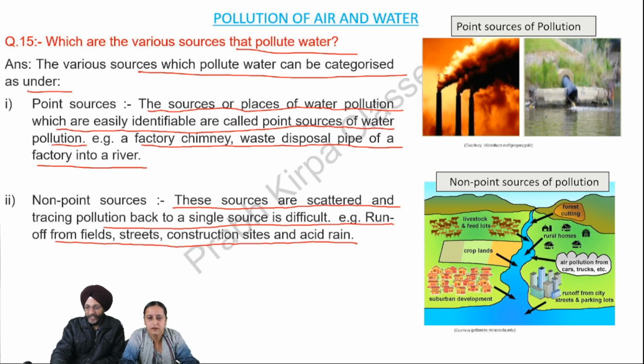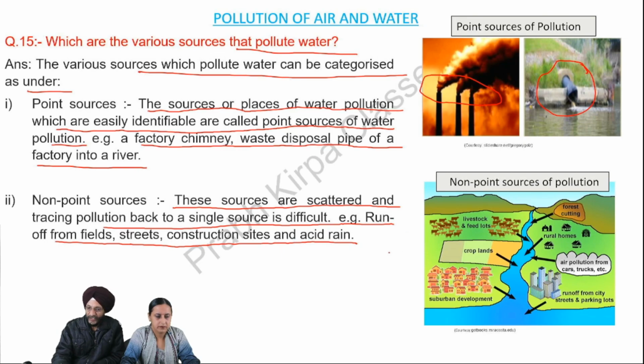Whenever smoke is emanating from the chimneys, we can point out that this chimney is located in a particular industry or in a particular area. In this figure, we can also find out that this wastewater is emanating from a particular place. So these are the point sources of pollution which can be easily identified.